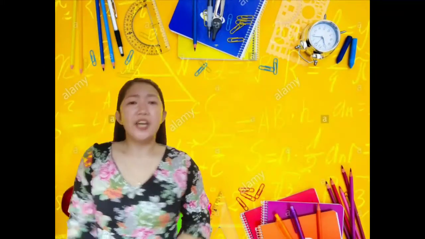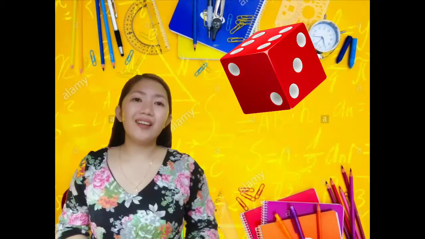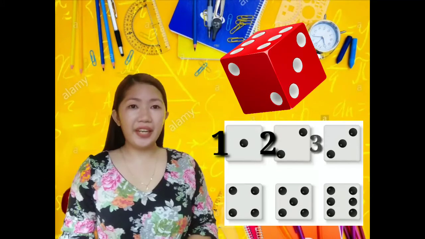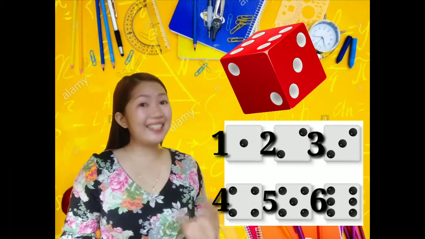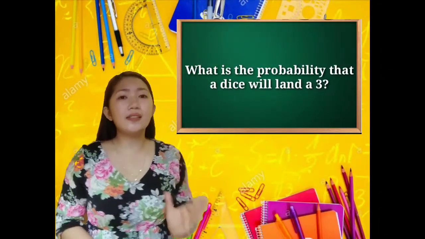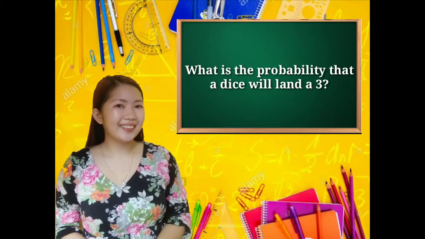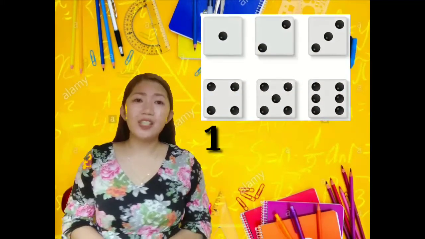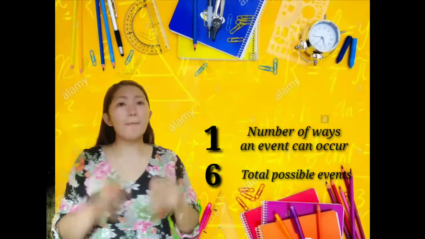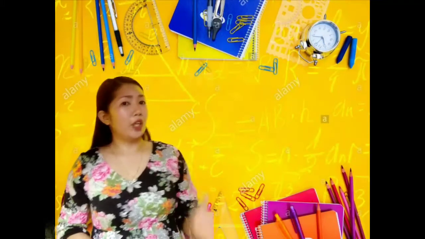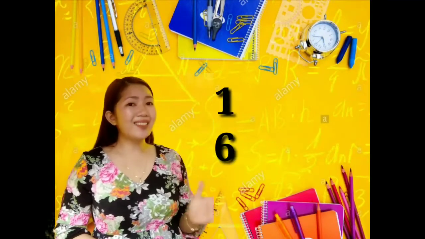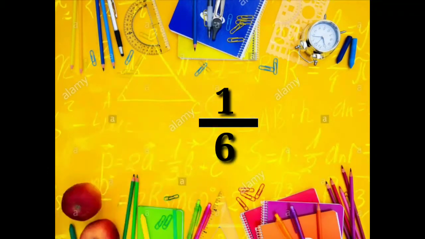Another example. If we have a dice, it will land on these numbers: 1, 2, 3, 4, 5, and 6. The question is, what is the probability that the dice will land on a 3? There's only one way that we can get a 3, and there are a total of 6 possibilities. So, the probability of getting a 3 on a dice is 1/6, which means it's likely on the lower side.